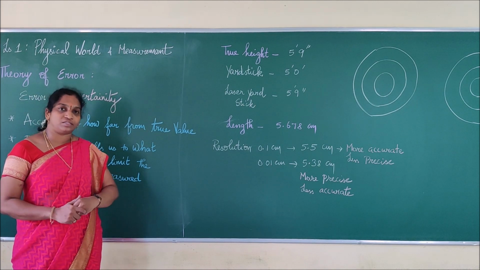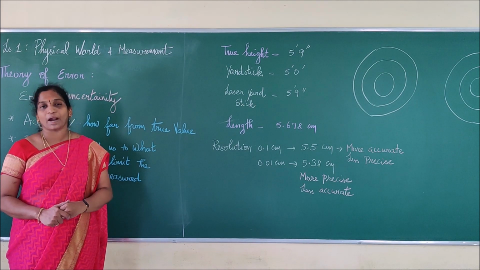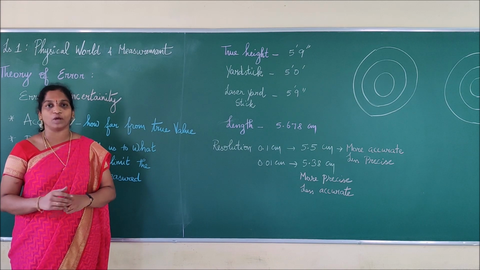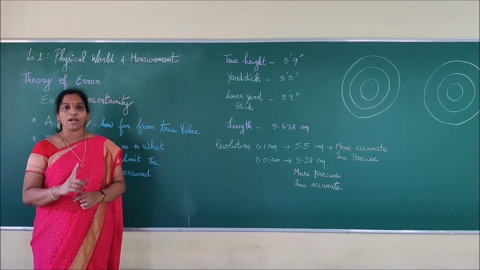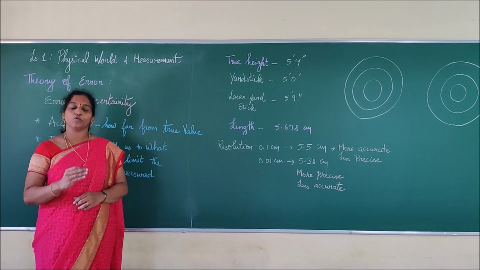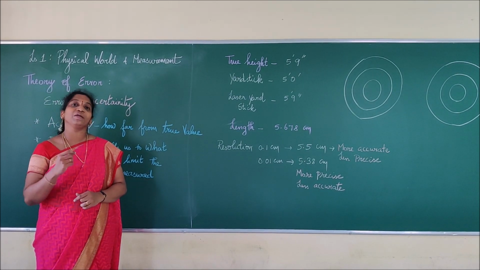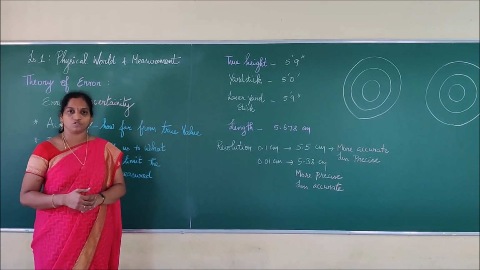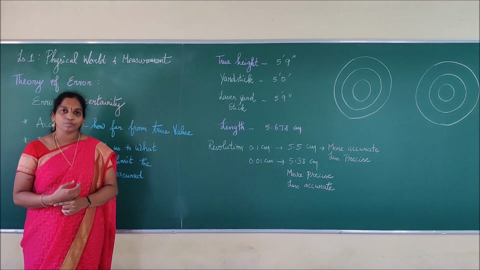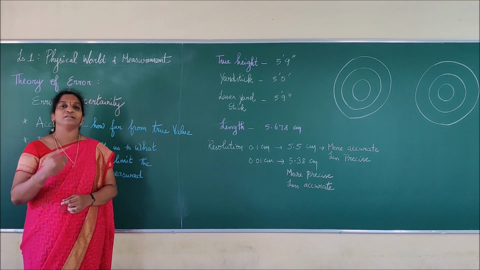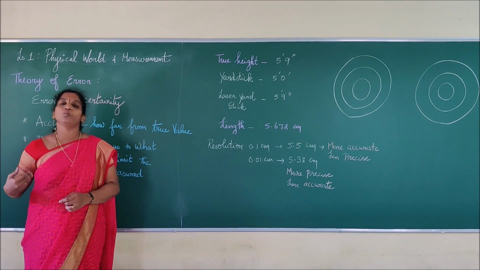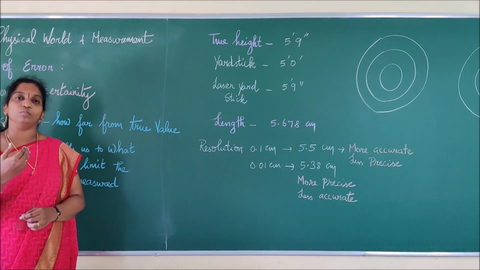You may also notice that in your 10th standard practical, when they ask us to use a screw gauge, they will not ask you to take one reading. They will ask you to take at least 3 to 4 readings, and to repeat that in different positions. Why are they asking so? In order to reduce the error. By taking the mean value of everything, the error will be minimized.